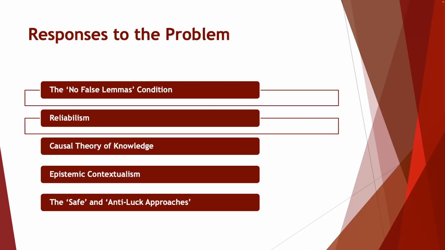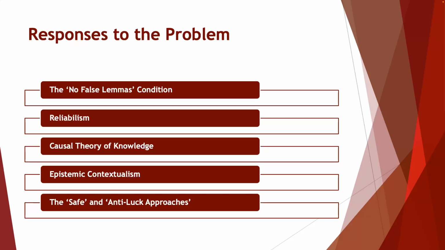So all of these are theories of knowledge and responses to the Gettier problem. Some of them are more reliable, pardon the pun, than others, and some of them have stronger advocates than others. If you want to know more, then head down to the comment section below, and we'll discuss this in more detail.